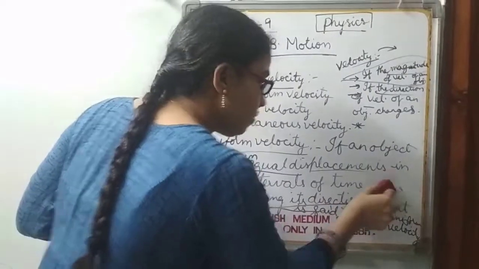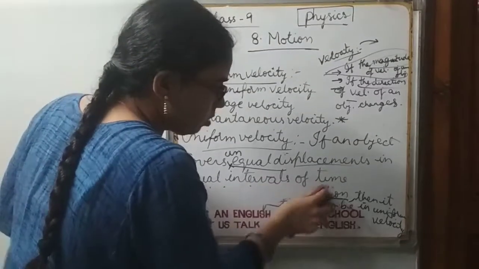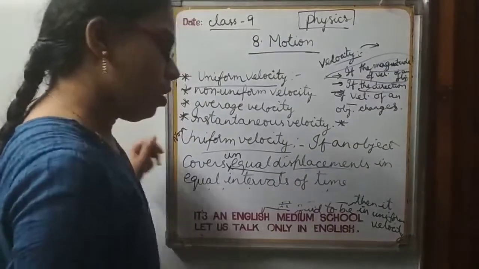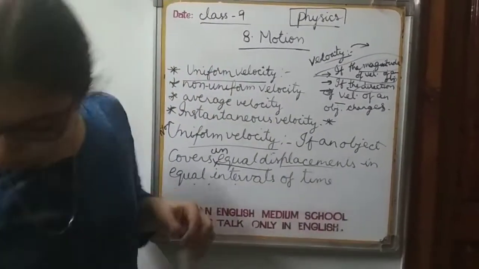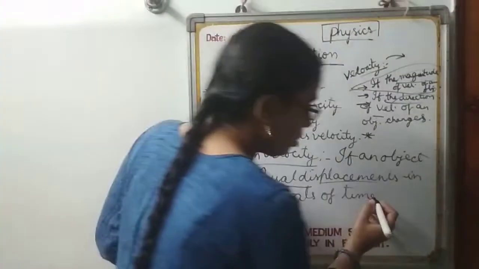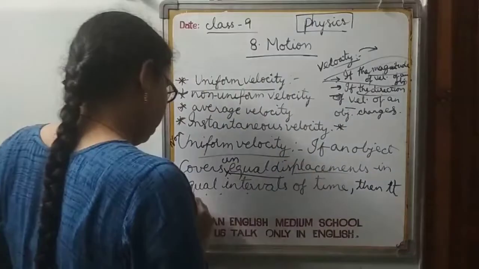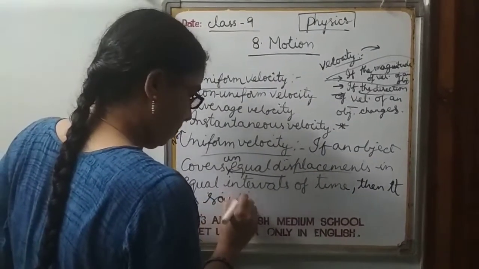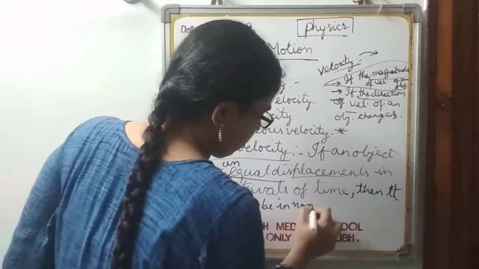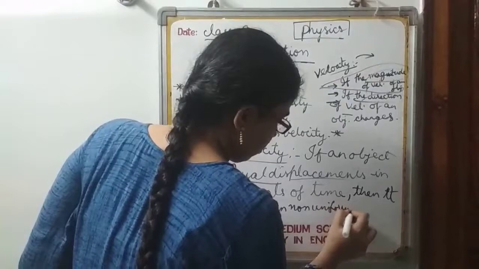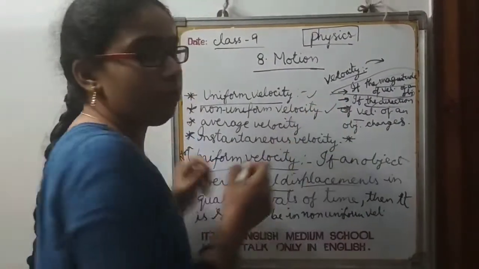Here we should eliminate without changing direction, because this may include change in direction also. Then that object is said to possess non-uniform velocity. So this is about uniform velocity and non-uniform velocity.